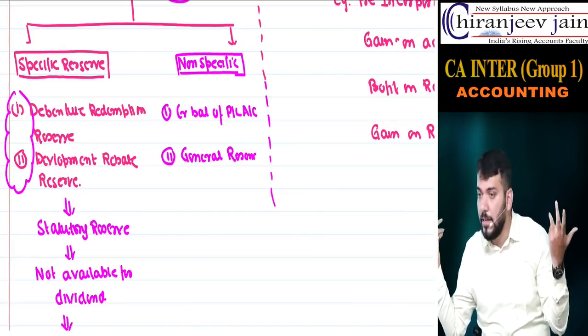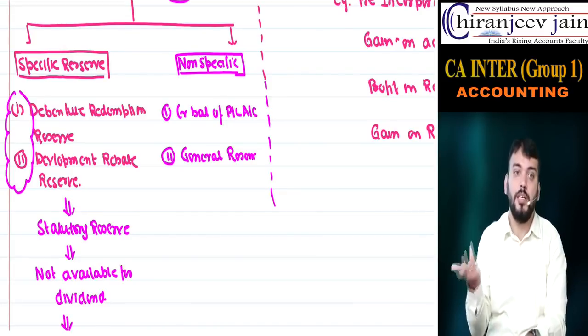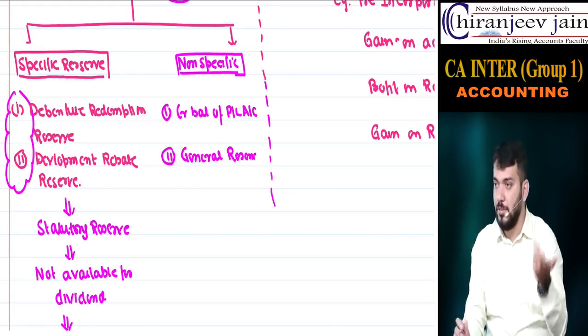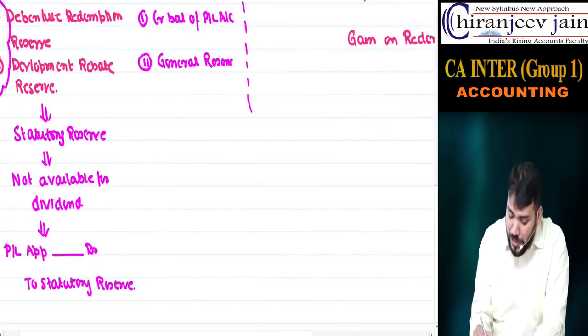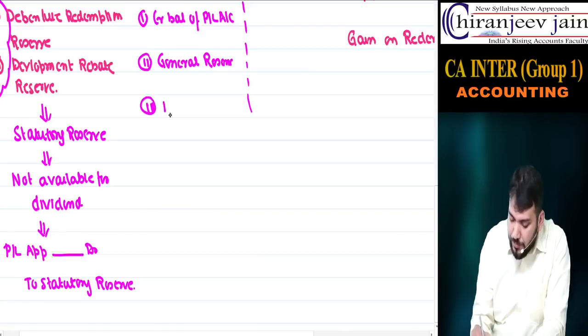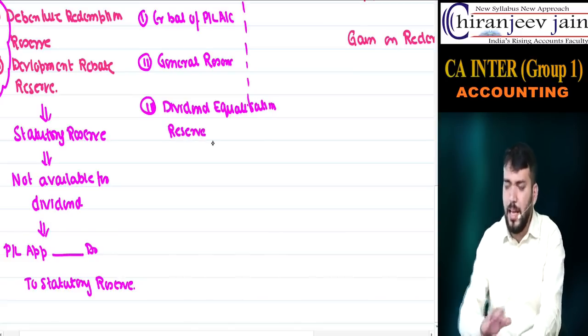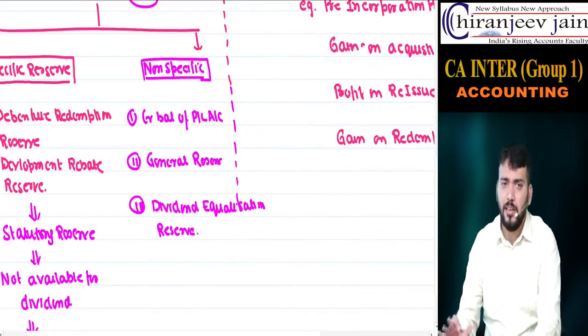Without any reason. Are you getting what I am saying? Without any purpose. Without any reason. That's why we get general reserve. Okay? And there is one more account which is known as dividend equalization reserve.